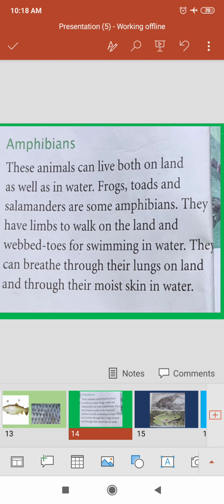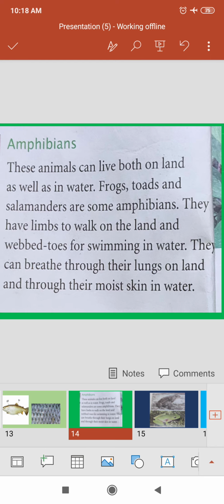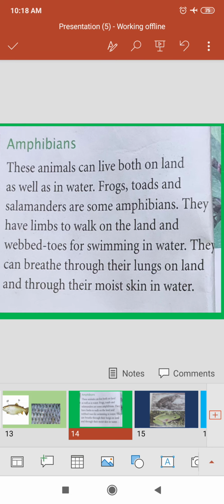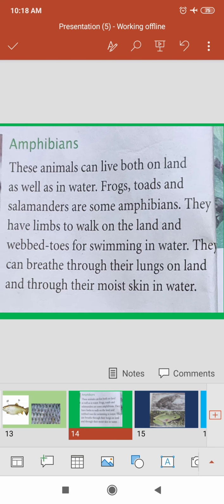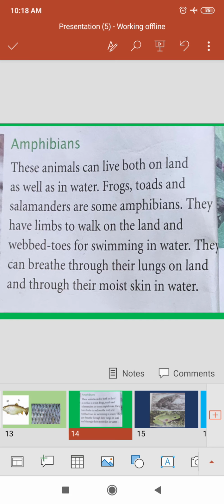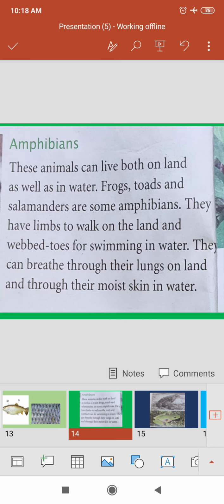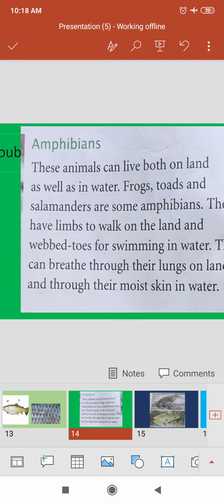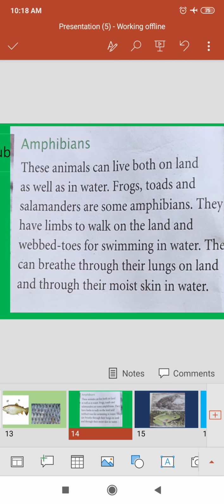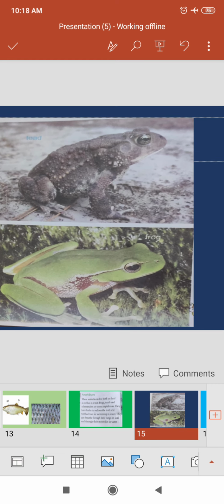That's why they have two features. One is lungs, so they can live on land, and they have moist skin to breathe in water. When they are in water, they breathe through their moist skin. When they are on land, they breathe through their lungs. Clear?